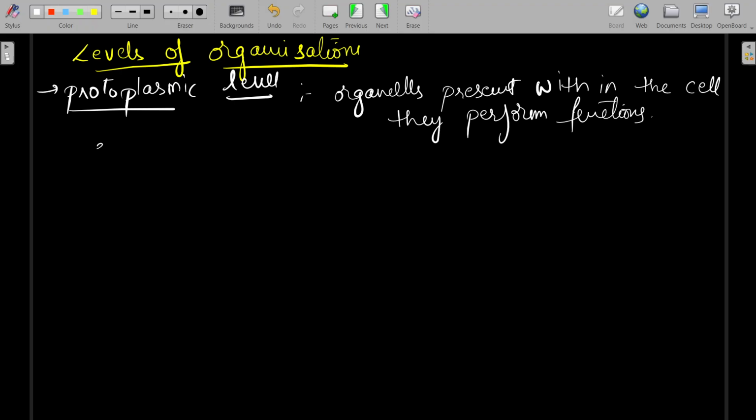Examples of this type are protozoans, such as amoeba.